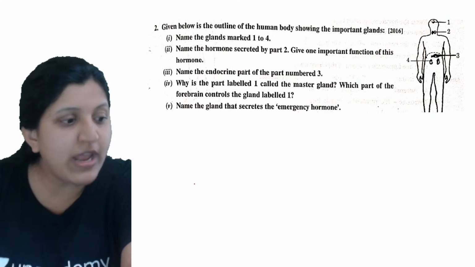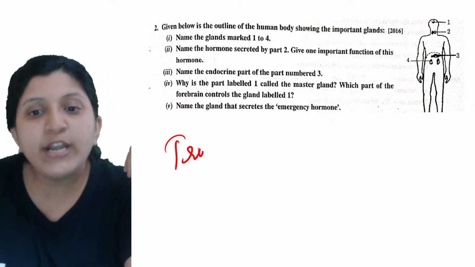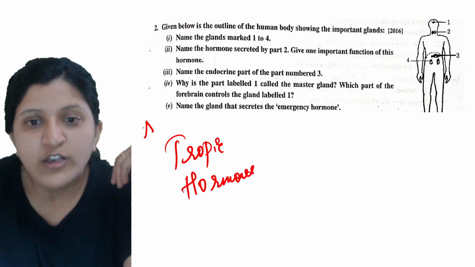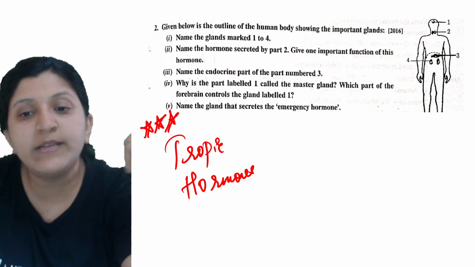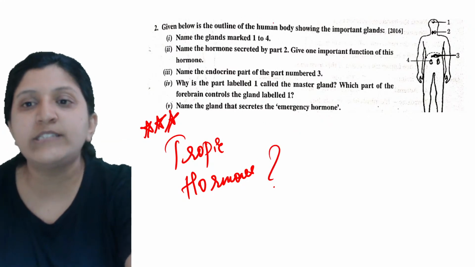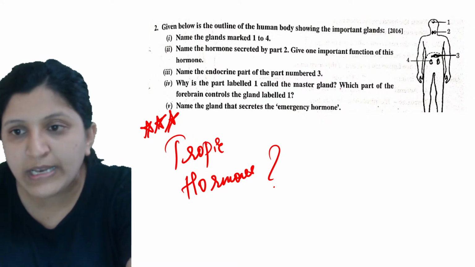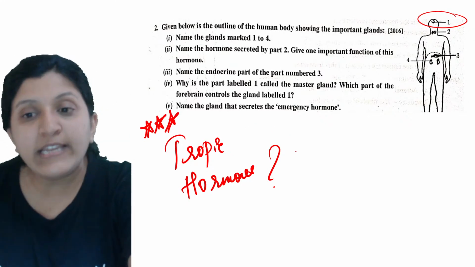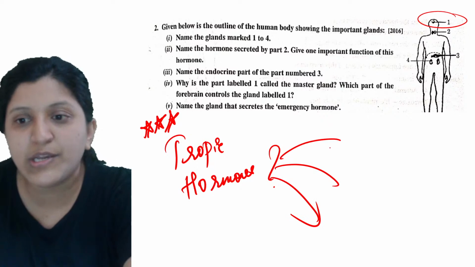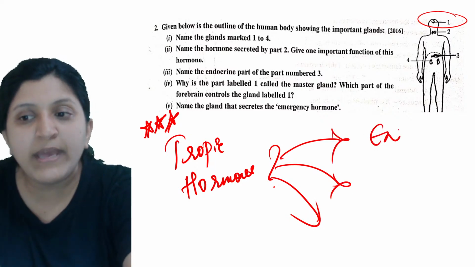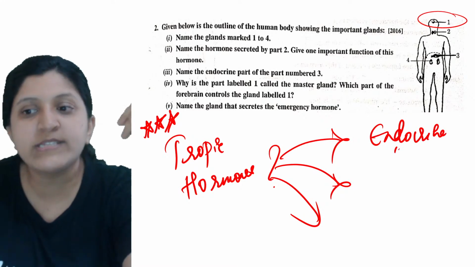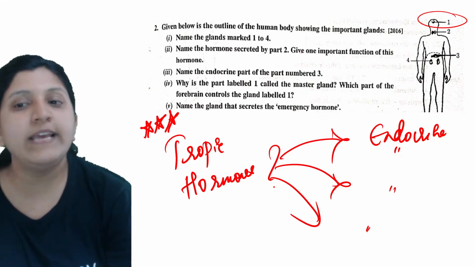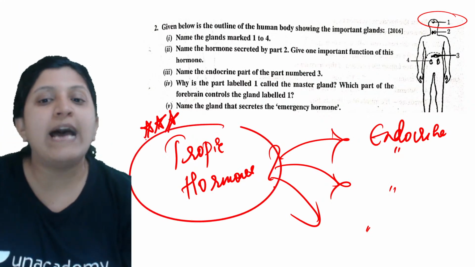Now it is capable of producing hormones which we call tropic hormones. This question is important, and a lot of times it is repeated: what exactly is a tropic hormone? The pituitary gland is the master gland, and in turn it secretes hormones that control many other endocrine glands. So the secretion from other endocrine glands occurs because of the hormone released by the pituitary. That we call a tropic hormone.